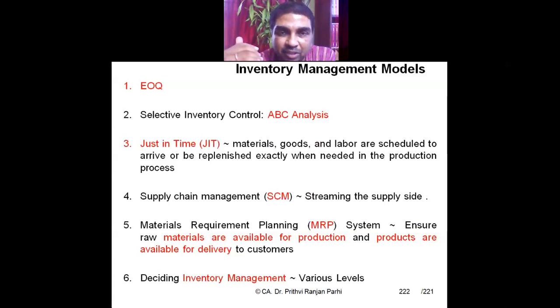Just in time or JIT is another technique. SCM or supply chain management, and material requirement planning, MRP, is one more system. Various levels of inventory management, like minimum level, maximum level, and reordering level, can also be decided. All these things will help us in managing inventory properly.